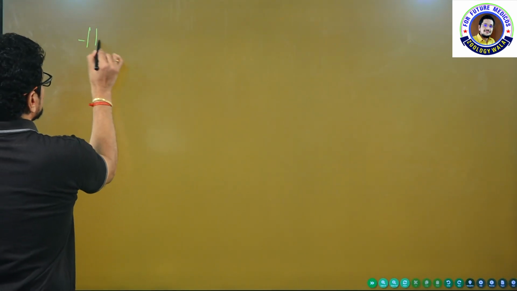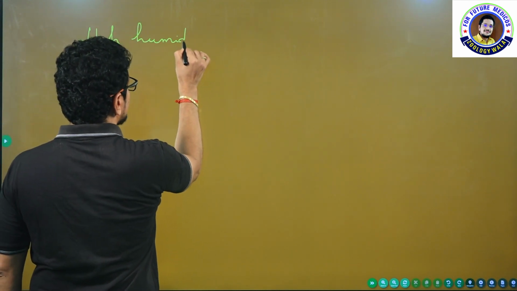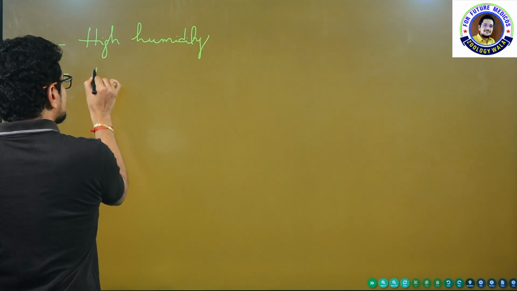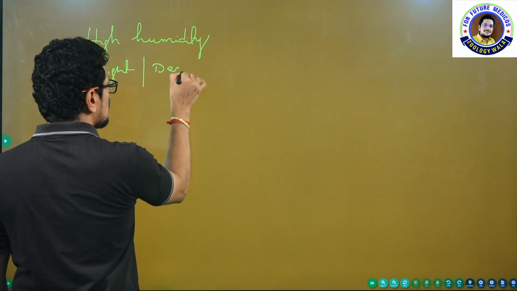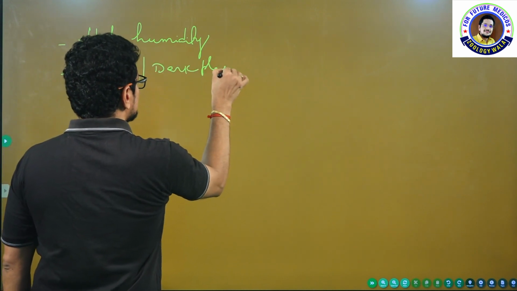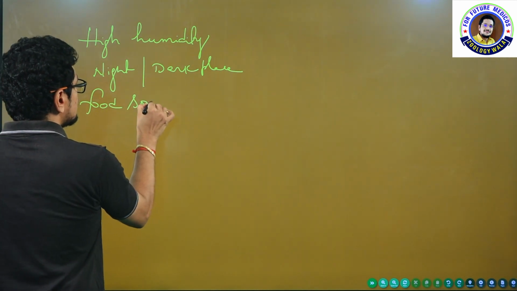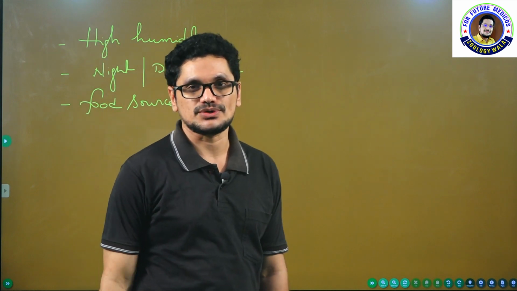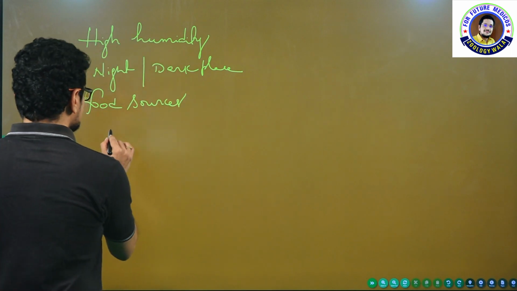So relatively high humidity, moistness, preferably a dark place, and that too where food resources are available, there this ootheca will be released by the female cockroach. Okay, and now the development takes place.